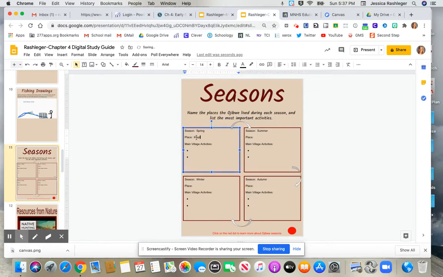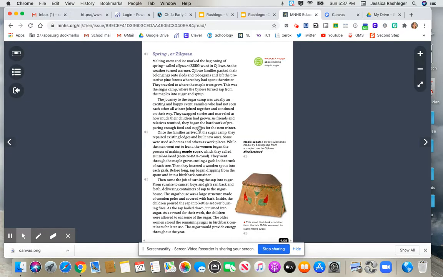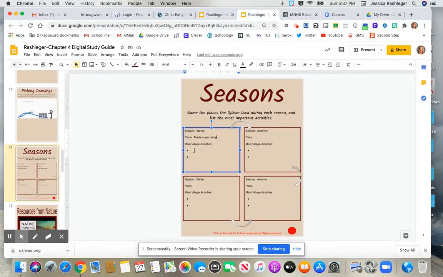I'm going to type in maple sugar camp. And then, of course, one of their main activities in the maple sugar camp is to make maple syrup, right? So then I can type that in here. Making maple sugar and syrup.